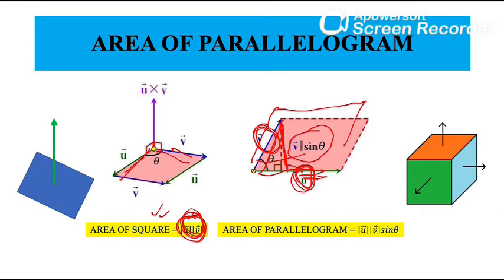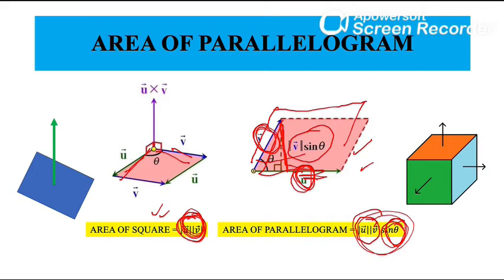So the area of the parallelogram is the same as the area of the rectangle: magnitude of vector u multiplied by magnitude of vector v times sine theta, and this is the same formula that you get from the cross product. So you can see that the cross product deals with sine theta. The cross product is very closely related to finding the area when you have two vectors which are not at 90 degrees with each other.